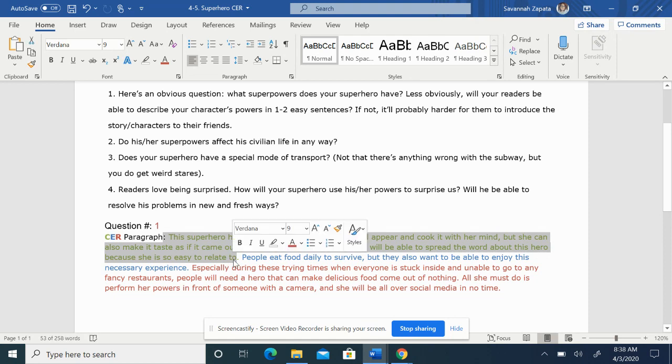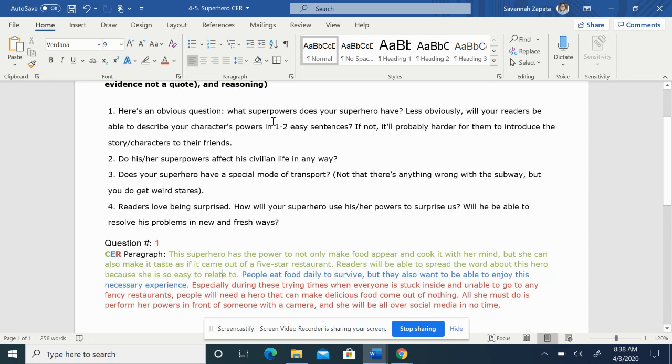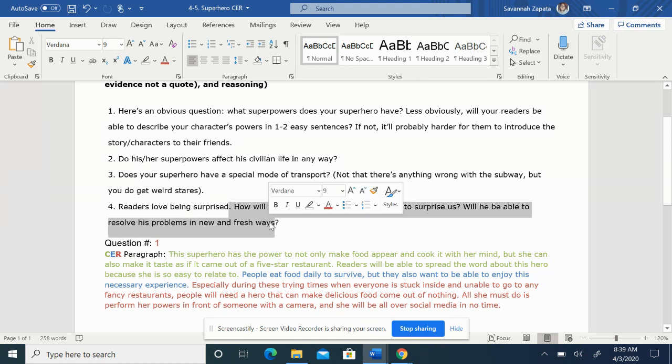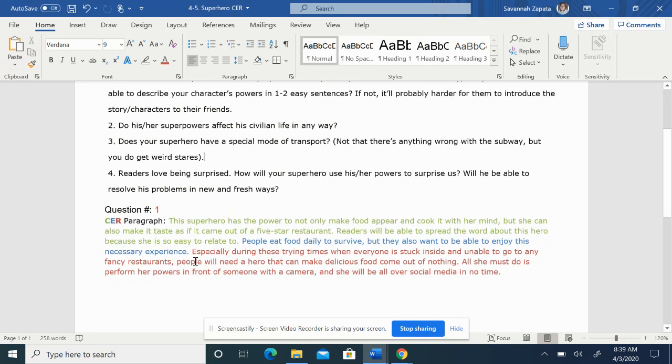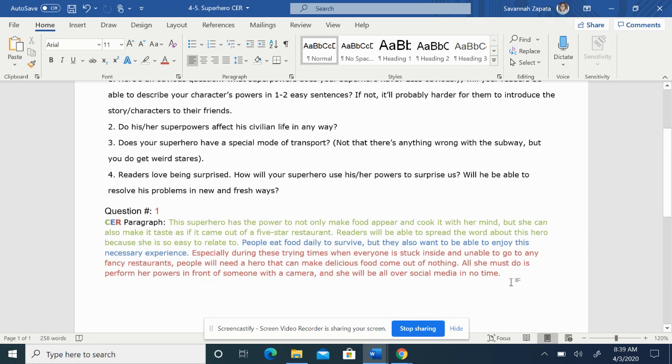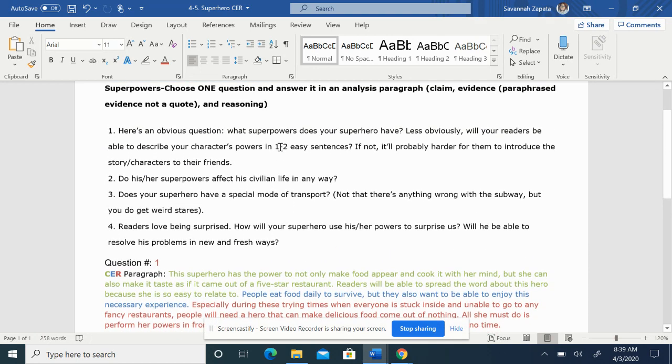I made this 2 sentences because number 1 is a 2-part question, but these others aren't 2-part questions, other than number 4. So if you do number 2 or 3, your claim is only going to be a sentence long, and then most of the bulk of your answer will be down here. Right? So that's what you're going to do today.